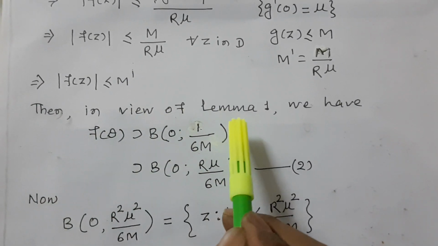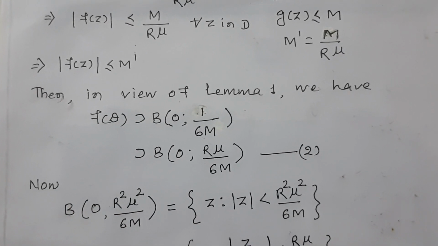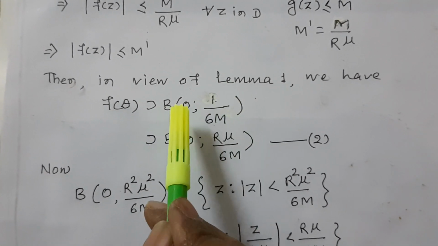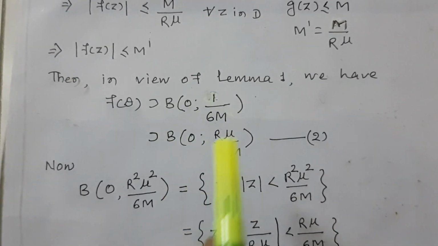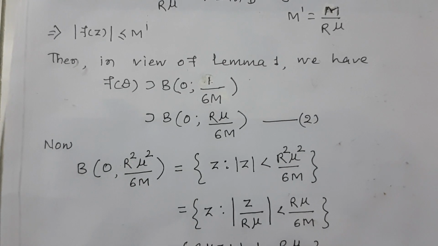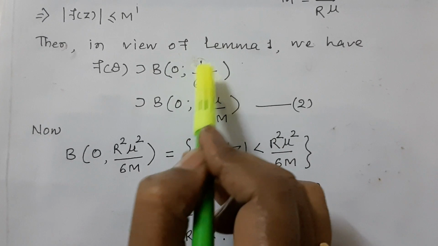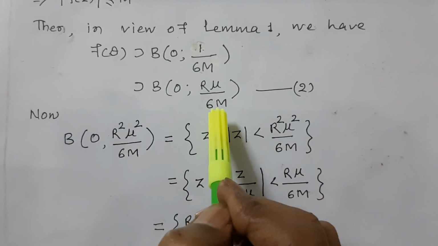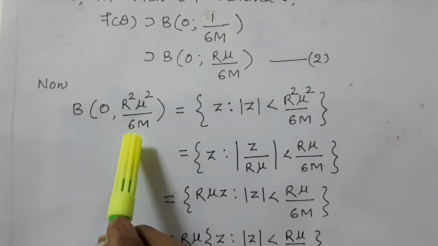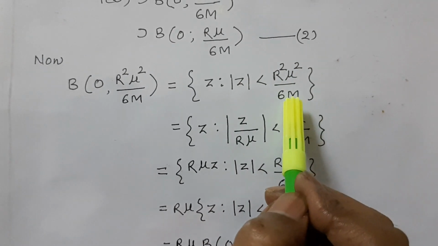In the previous lemma, we have f(D) is a proper superset of B(0, 1/6M'), where 1/6M' is the radius and the ball is centered at the origin. Here we substitute the value M' = M/(Rμ). So B(0, R²μ²/6M) becomes {z : |z| < R²μ²/6M}.